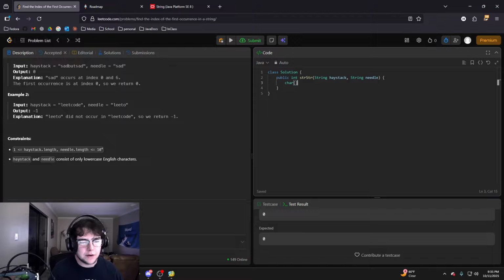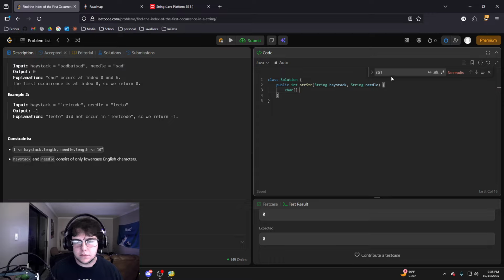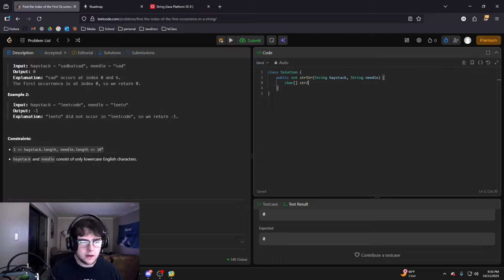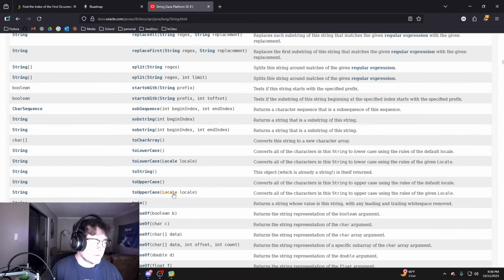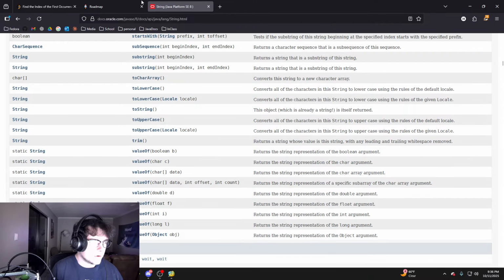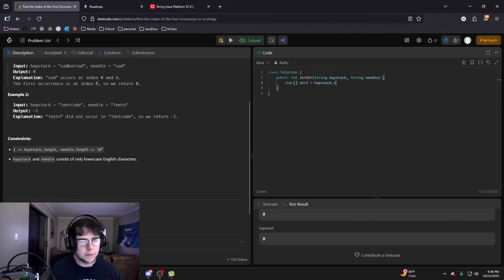But anyways, what we want is we're going to convert these to character arrays. So we're just going to call this string1, string1 is equal to haystack.toCharArray(). So we're going to set this to a char array. And then we're going to do the same for the second string. So string2 is equal to needle.toCharArray().